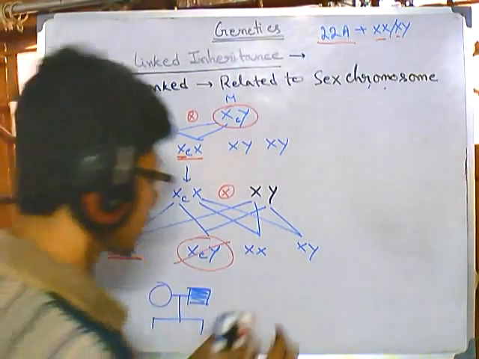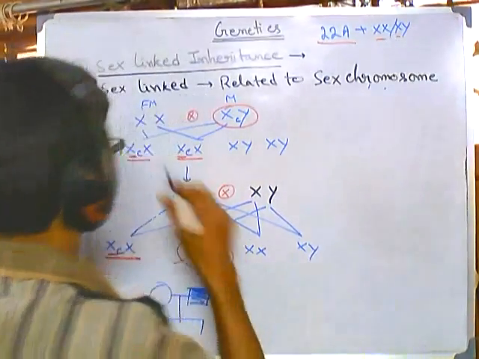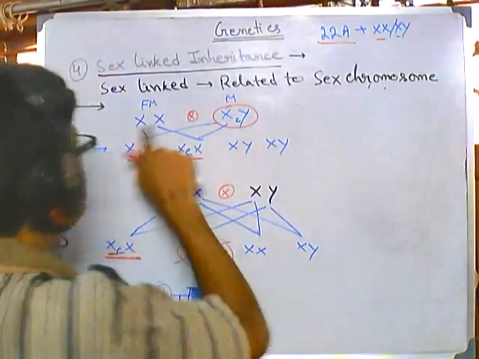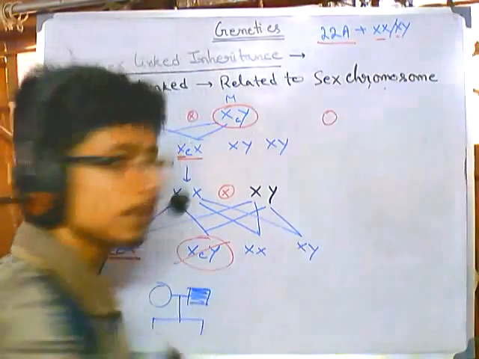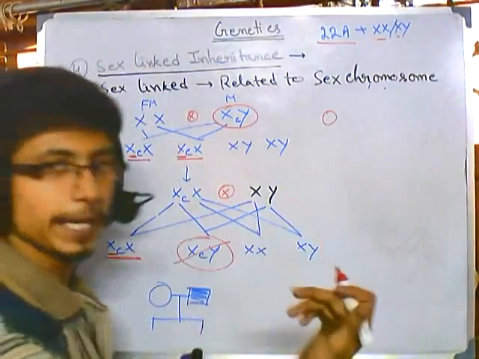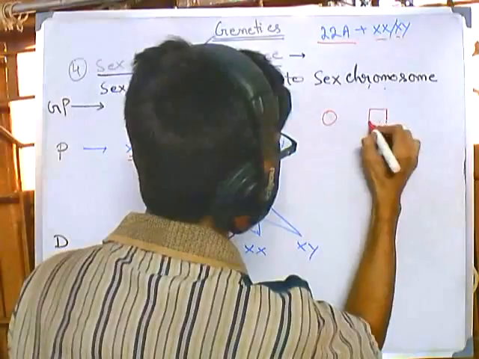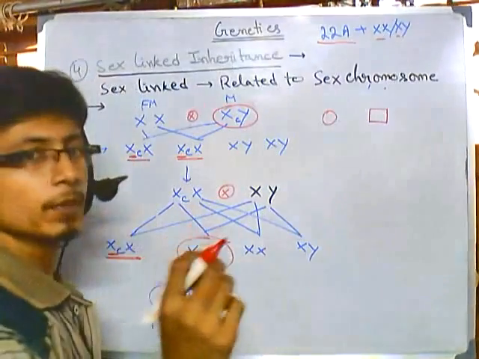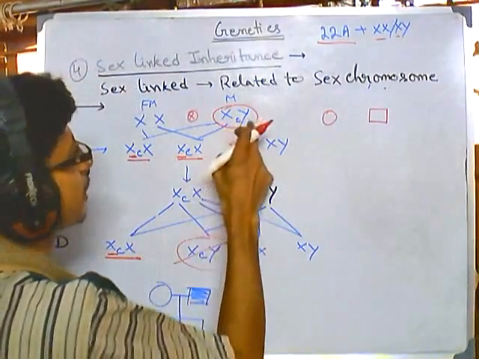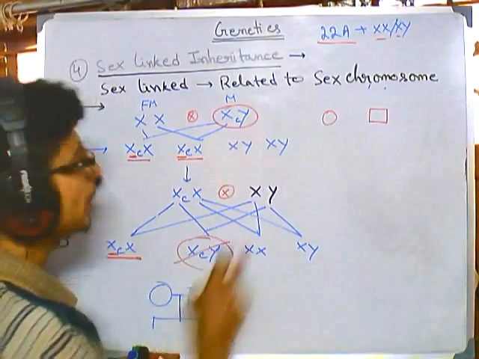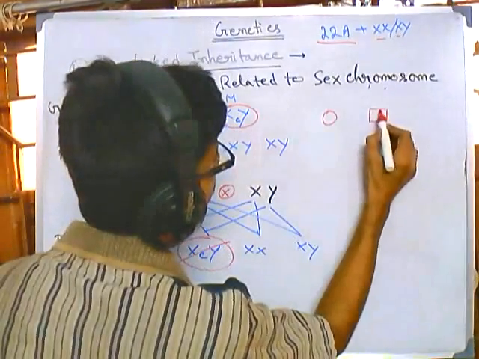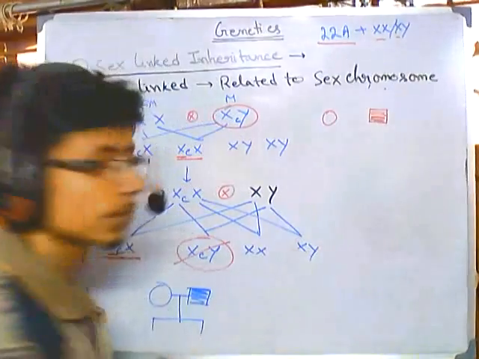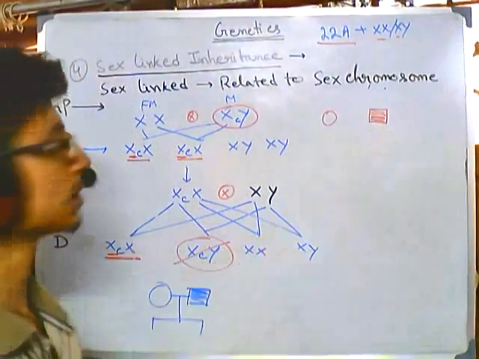Okay, now let's come here. Let's first talk about this: XX is a female, so we give it a circle. If XY is a male, we'll give it a square box. Now remember what we've suggested, that the deceased one will be given a fill. So here is a deceased one, this grandfather was color blind, so we'll make a fill here. That means this is a deceased person.